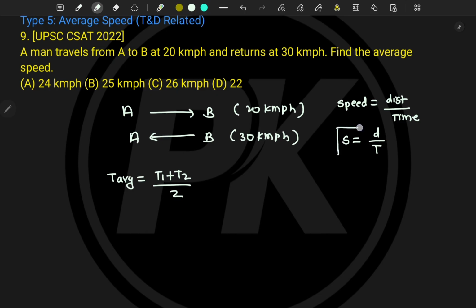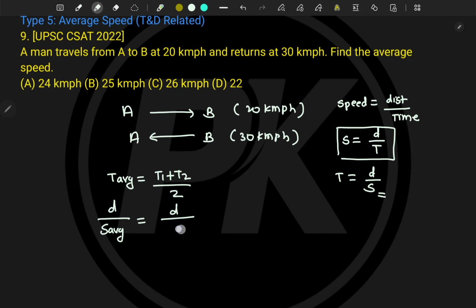Now from this formula, can you tell me what is T? T is equal to D by S. Now tell me, the distance between A and B remains constant, right? So here D divided by the average speed is equal to... now what is T1? The distance will remain as it is, but the speed will become S1, and this S1 is nothing but 20, which is given.